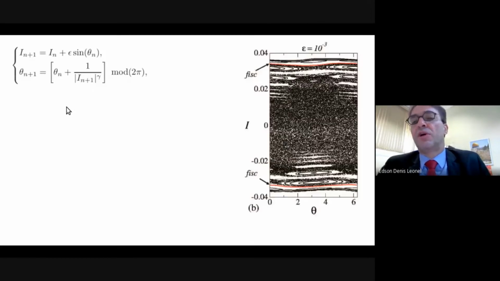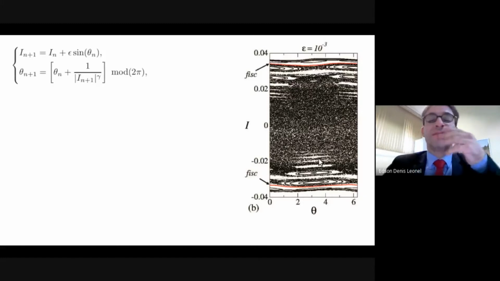A typical plot of the phase space for this mapping is shown here in this figure, for the control parameter epsilon equal to 10 to the power of minus 3. We see here two curves plotted in red defining the invariant spanning curves, a large chaotic sea, which is characterized by a positive Lyapunov exponent, and a set of periodic islands, mostly known as Kolmogorov-Arnold-Moser islands.